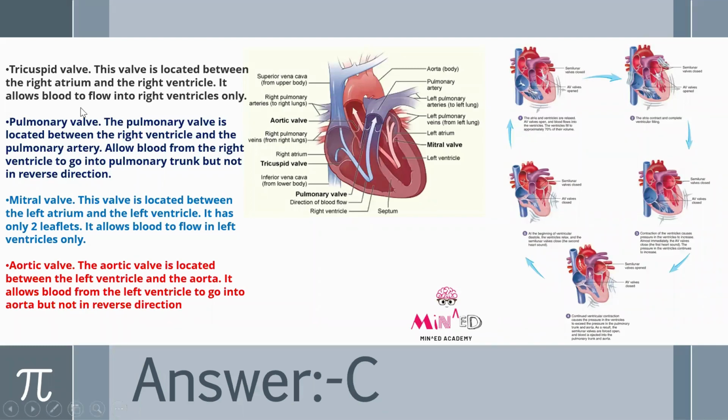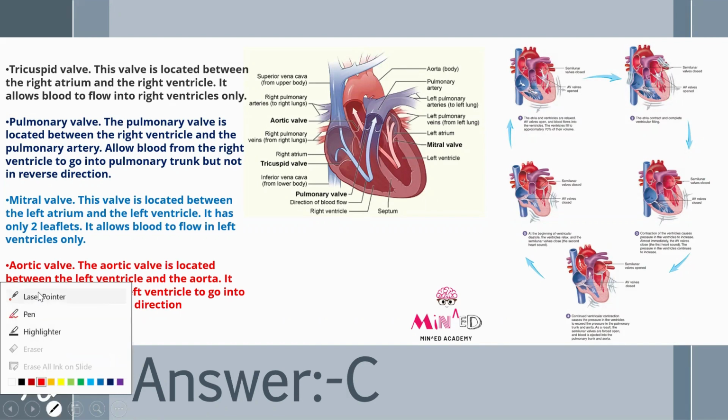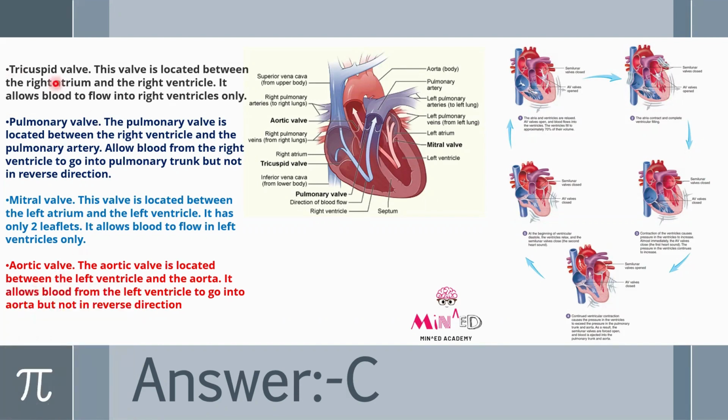First is the tricuspid valve. This valve is located between the right atrium and the right ventricle. It allows blood to flow into the right ventricle only. As you can see here, the tricuspid valve is present between the right atrium and right ventricle. It allows the blood to flow to the right ventricle only. Next we have the pulmonary valve.